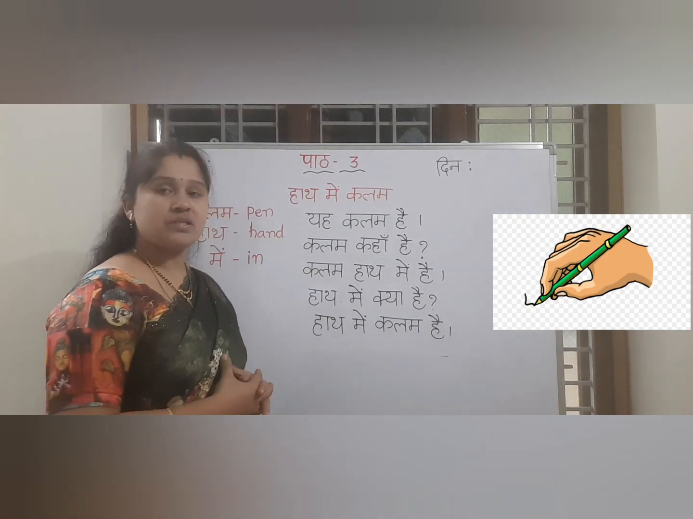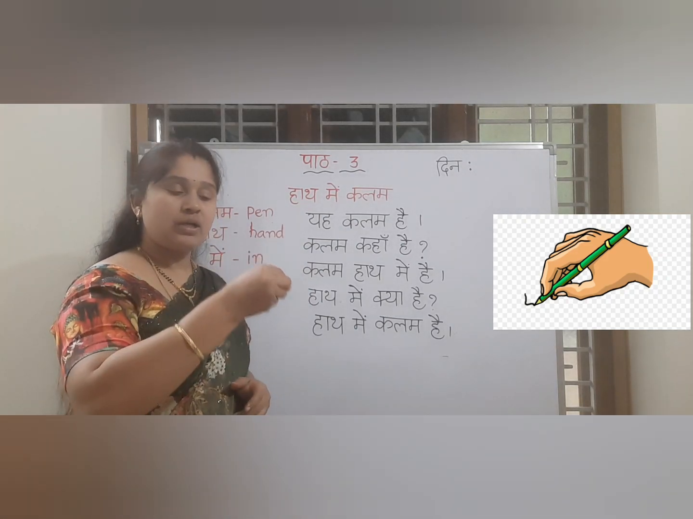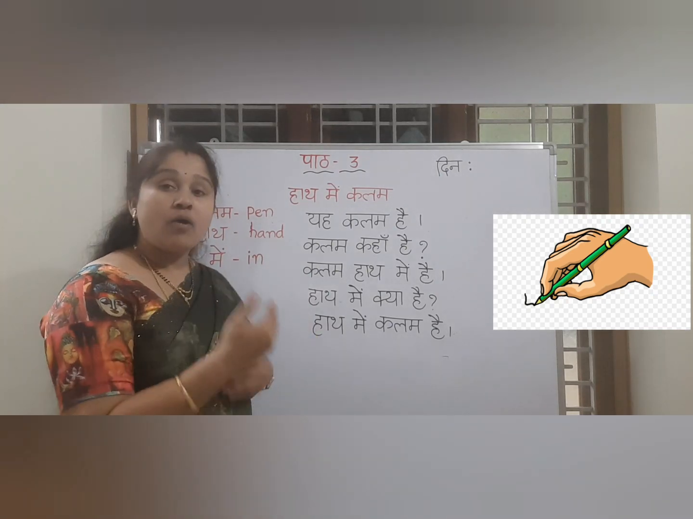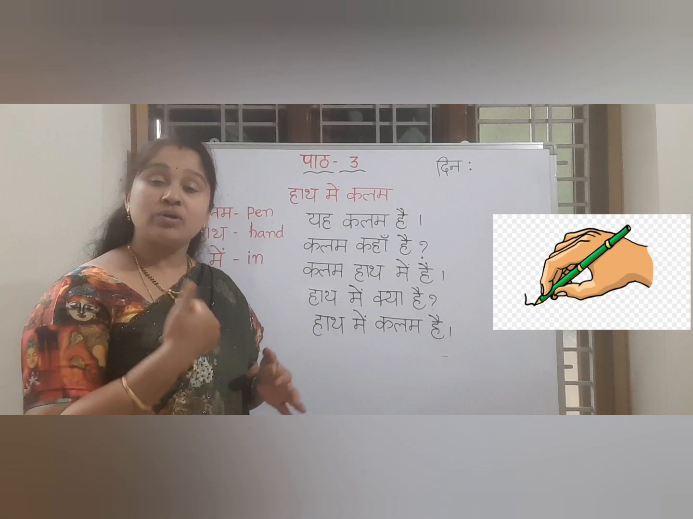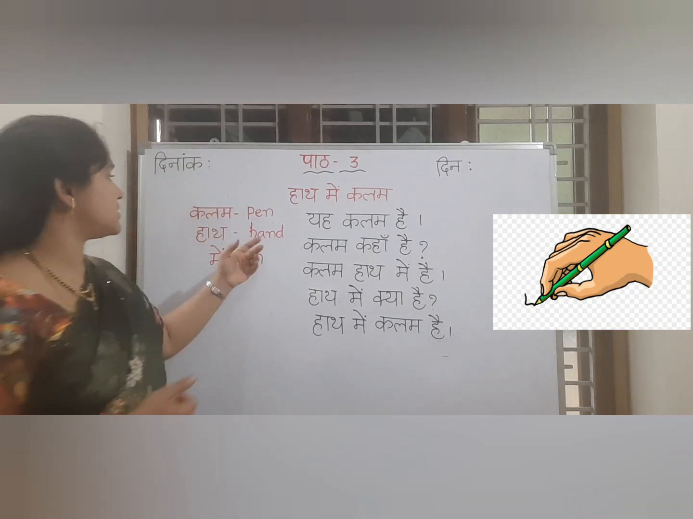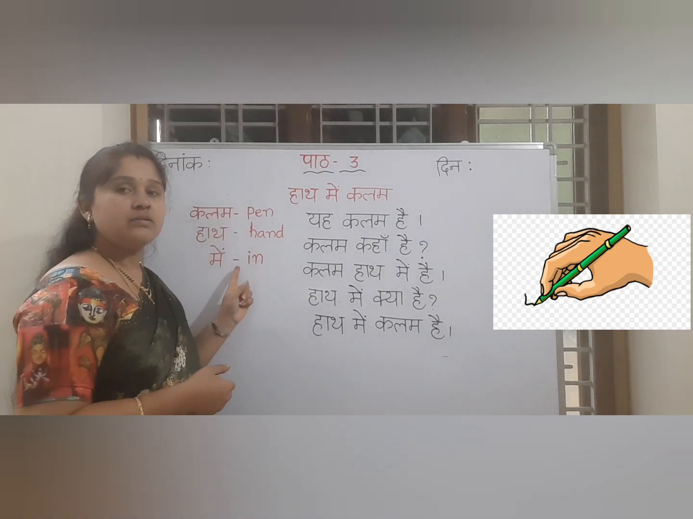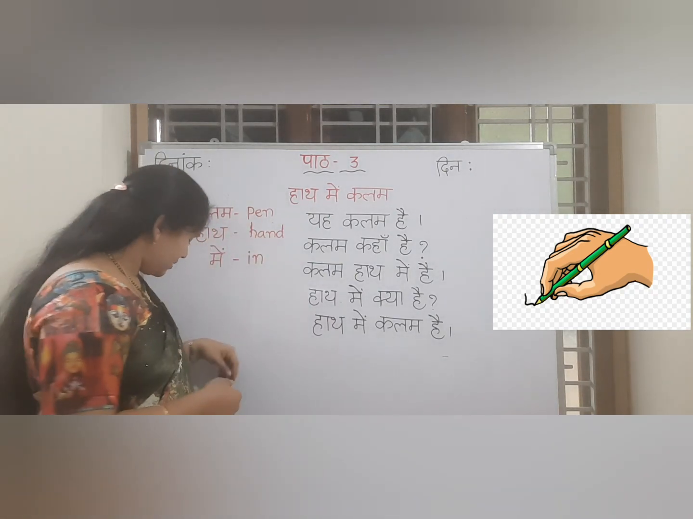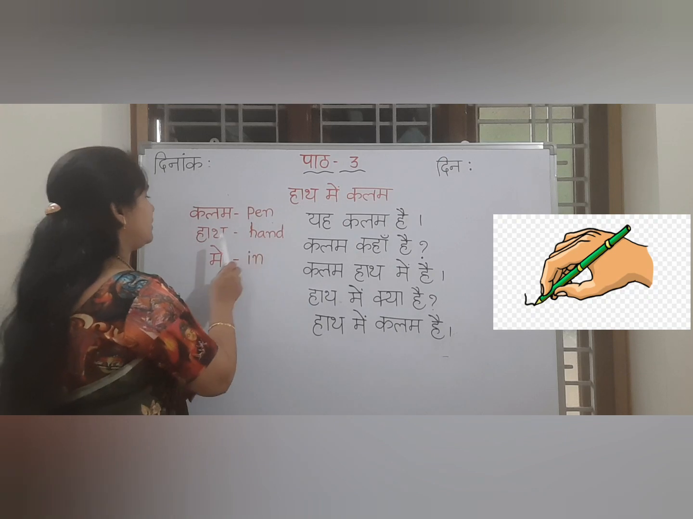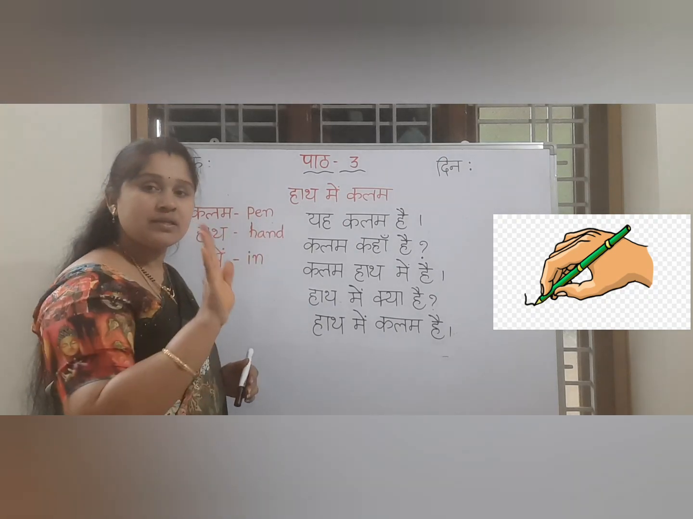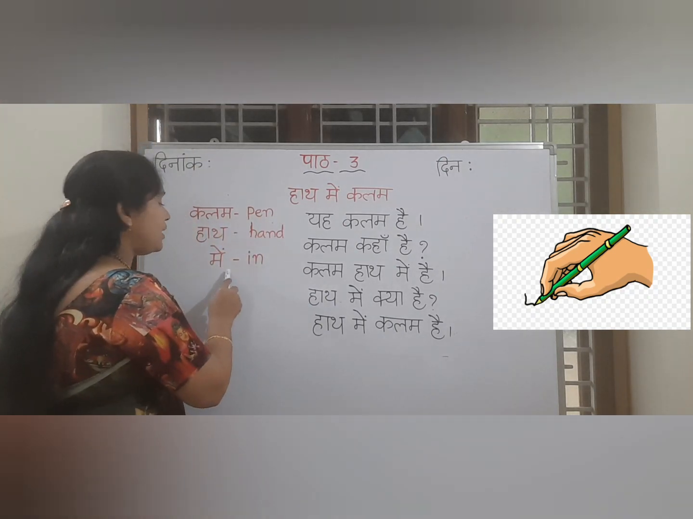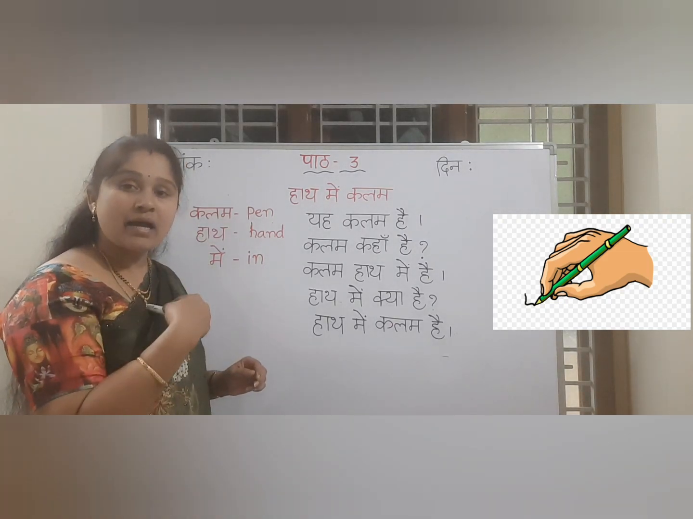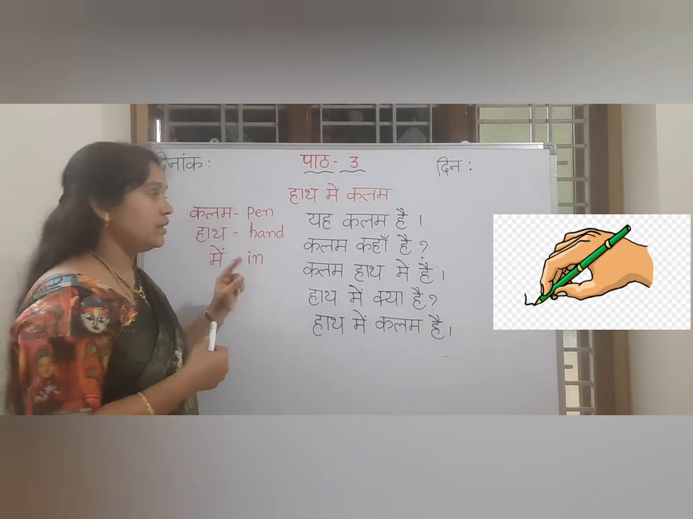Here in the picture you could see one person is holding a pen in the hand, right? Now see how to frame the questions and how to give the answer. Let us learn. Before we start learning it, learn these three new words now. Kalam. Kalam माने pen. Haath means hand. And mein. There is a difference between my and mein. My means I. Mein means in.